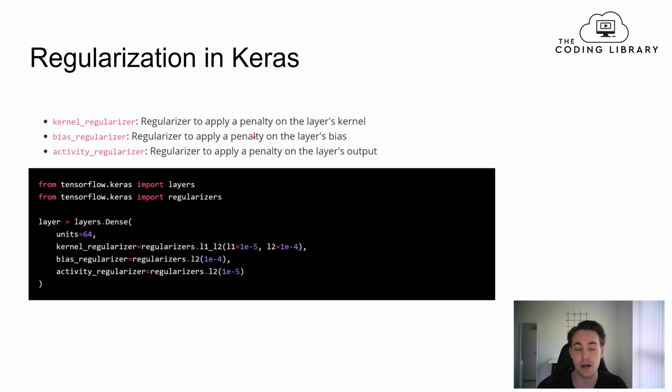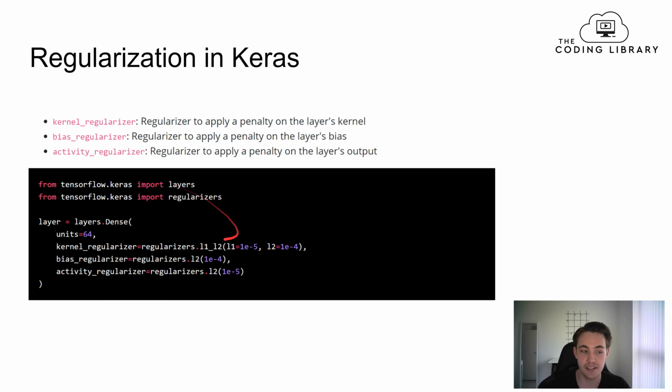We're going to talk about biases in a future video, but we have already been over how we have a weight and a bias for all the neurons in our layers. And then we can also have this activity regularizer, where we apply a penalty to the layer's output. So after we have been through the activation function with our weights and the bias, we can actually penalize the output. So these are the 3 different types of regularizers we can use in Keras.